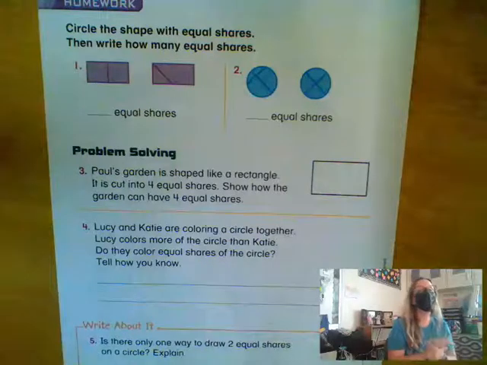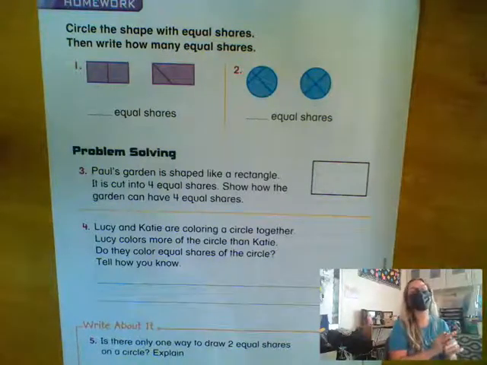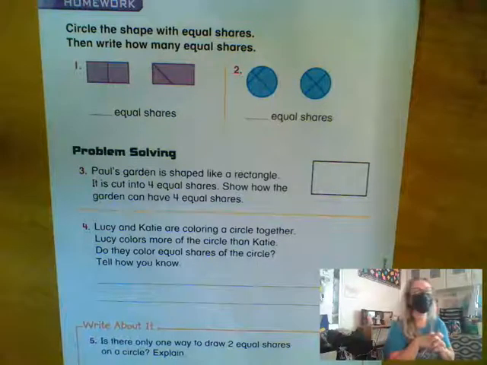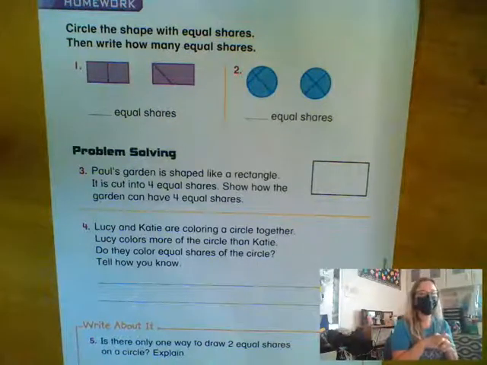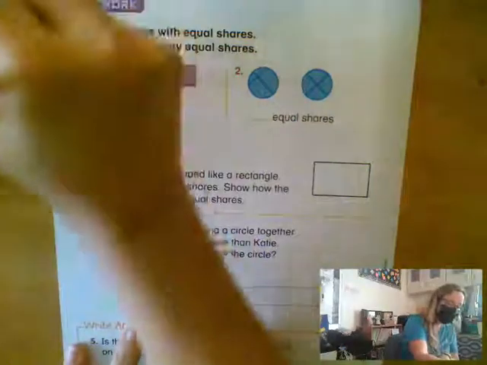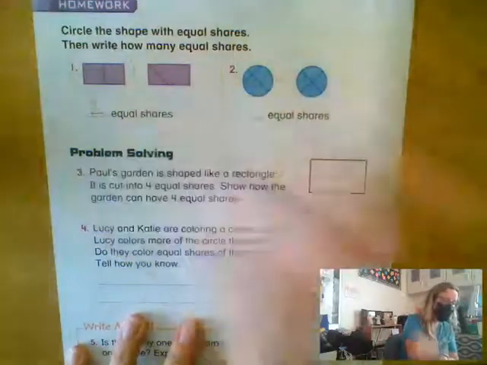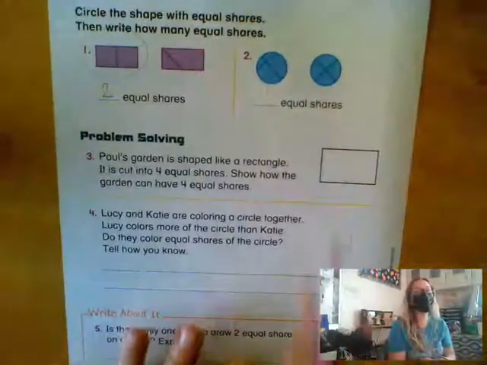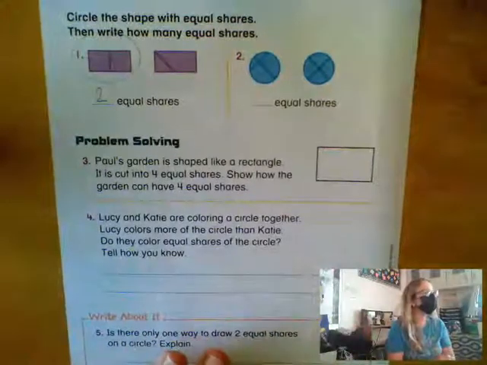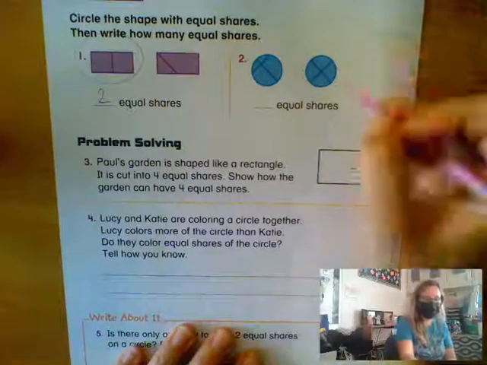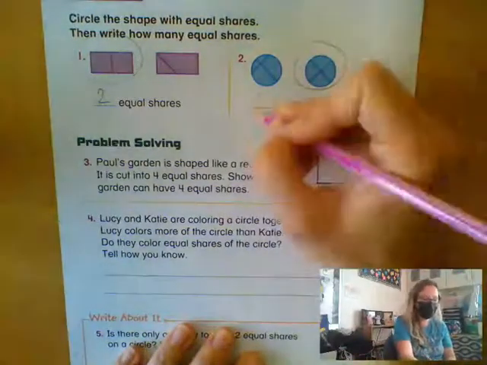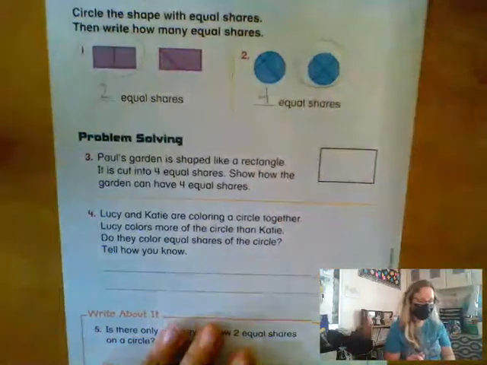Okay, number 1 on the back side of Austin. It says circle the one with equal shares. Which rectangle has equal shares? And how many equal shares are there? Faith, number 2. Which one has equal shares? And how many equal shares are there? 4. Winner, winner, chicken dinner.